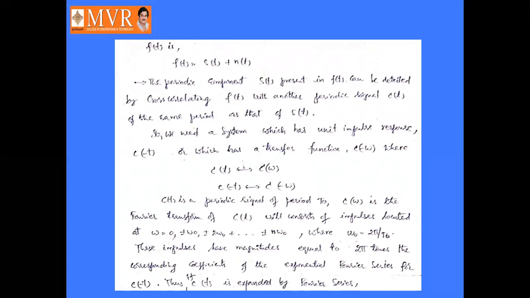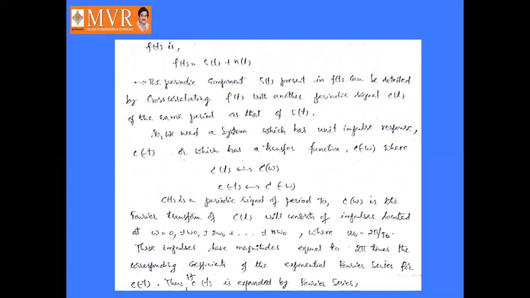The periodic component S of t present in f of t can be detected by cross-correlating f of t with another periodic signal c of t of the same period as that of S of t. Okay, f of t, the periodic component S of t present in f of t, how can it be detected? It can be detected by cross-correlating f of t with another periodic signal c of t, which has the same period as that of S of t.